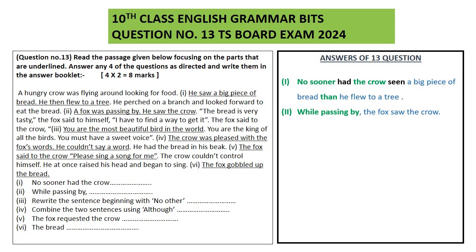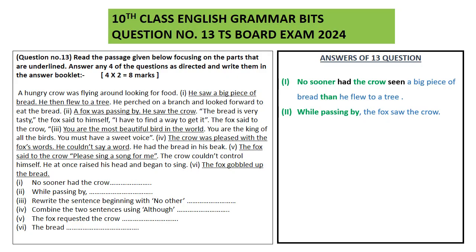So here the fox is given, and he is also given to address the fox over here. So while passing by, the examiner has already given to you. While passing by you can write, and then instead of writing he you can write the fox. While passing by the fox saw the crow. Is that clear everyone?